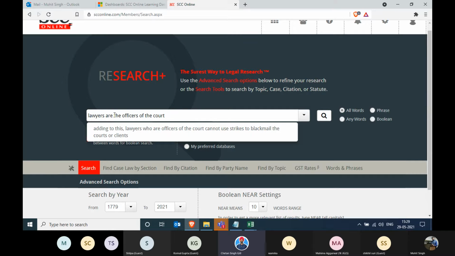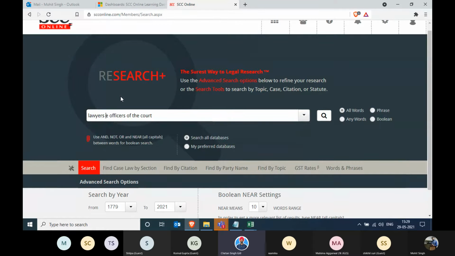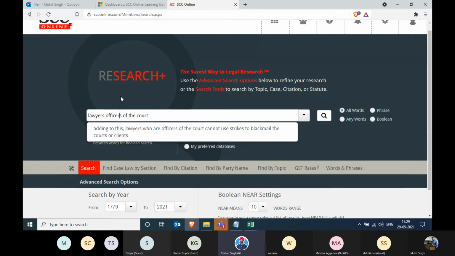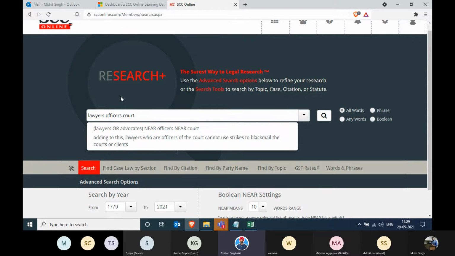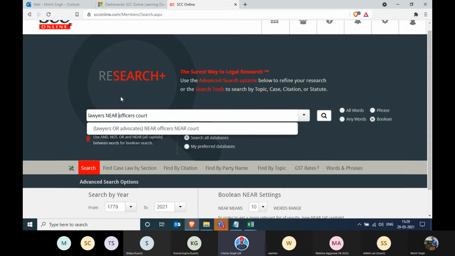So if I search with this right now, I can't put double quotes because then I will not get the other derivatives. If I put extra words, that is just going to narrow down my results for no reason. So I'm just going to pick up the main words which are there in all the sentences, irrespective of the variation. I'm going to use the 3 words: lawyers, officers, and court. And in this scenario, I will put the word near. I'm also getting some suggestions, but I'll leave the suggestions right now.